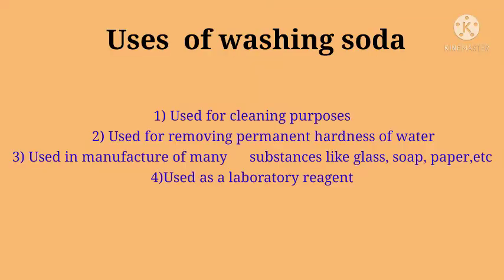Okay. The uses of washing soda are: it is used for cleaning purposes, it is used for removing the permanent hardness of water, it is also used in the manufacture of many other chemicals such as glass, paper, borax, etc. Then it is also used as a laboratory reagent. Okay. So this is about the washing soda. You have to study the method of preparation, its chemical name, then chemical formula and uses.